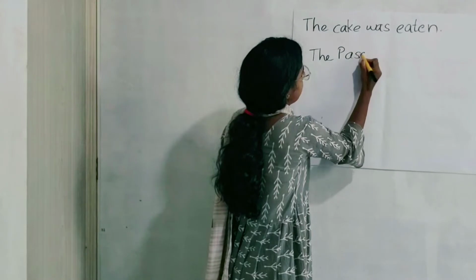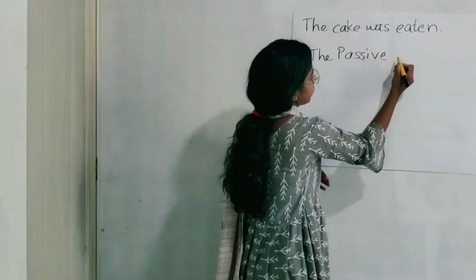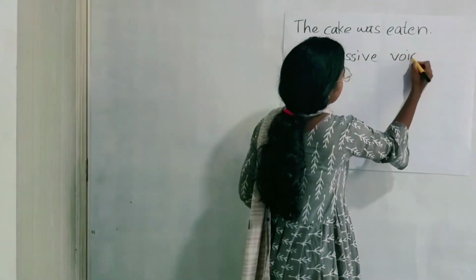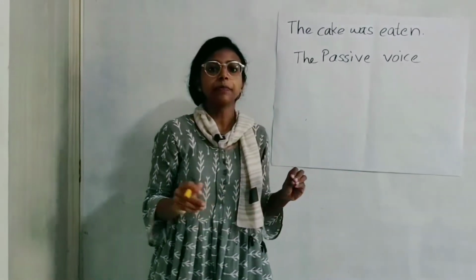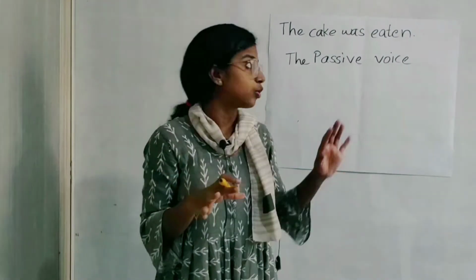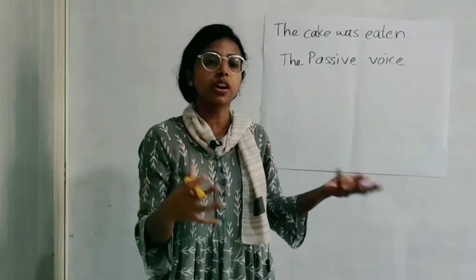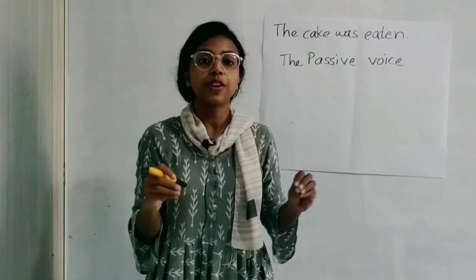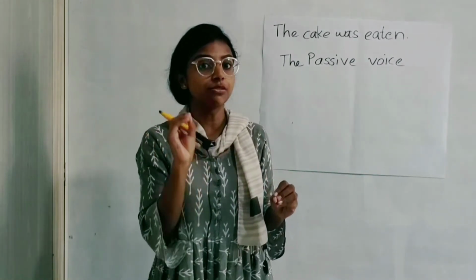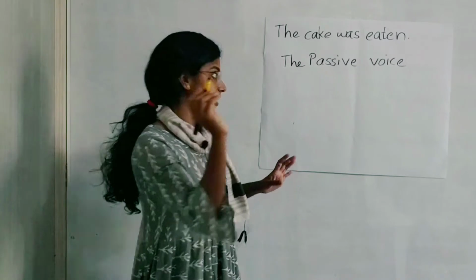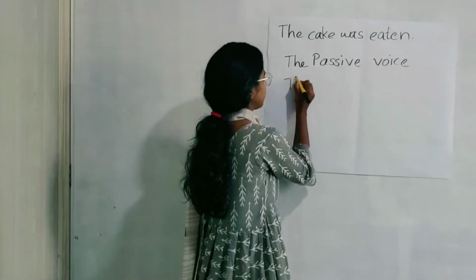In English, we can see the active form too. To learn more about the passive voice, we have to know the active voice first. So what is the active voice?